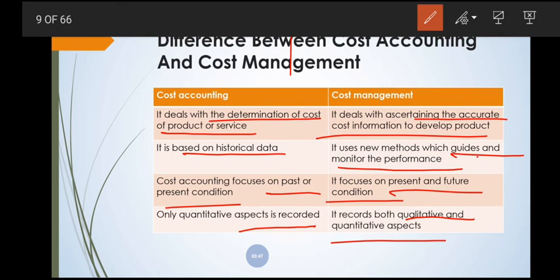So these are the differences between cost accounting and cost management. It is important for 2 marks. If they ask for 2 marks, just write down these differences.